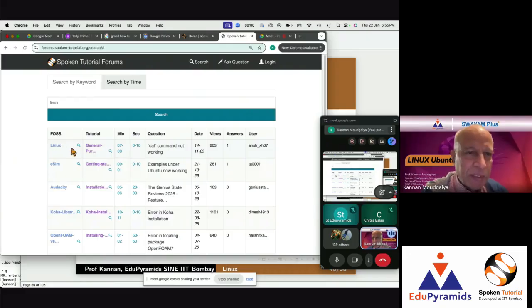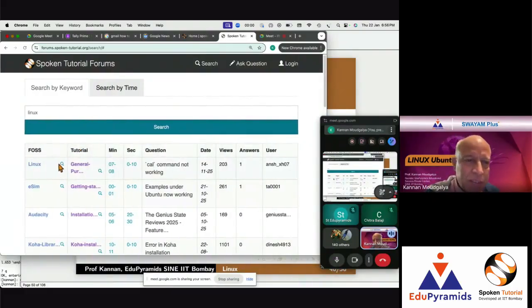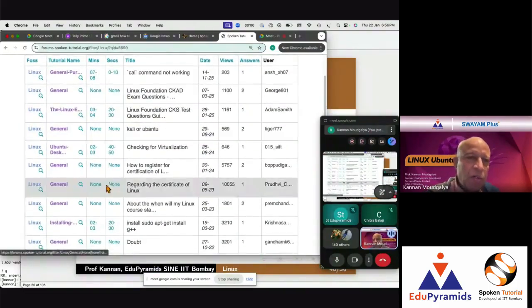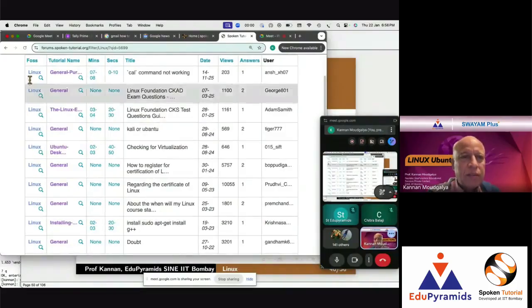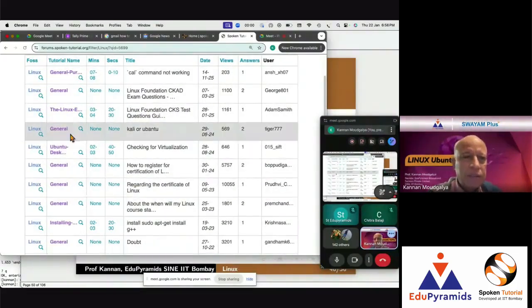But next to Linux, you have this lens here. Let me zoom a little bit. Okay. Can you see this? Next to Linux, there is a lens here. So let me click this. So it will produce all Linux tutorials. There are different tutorials.